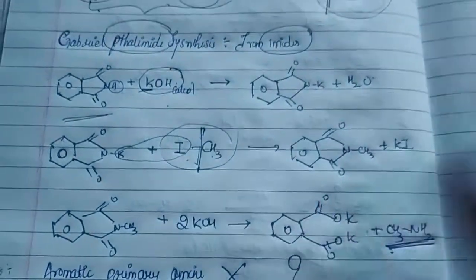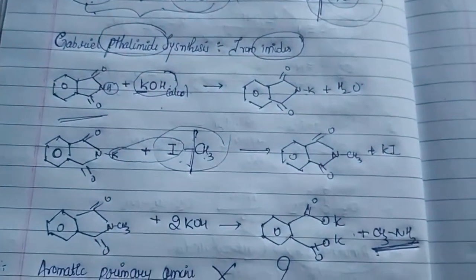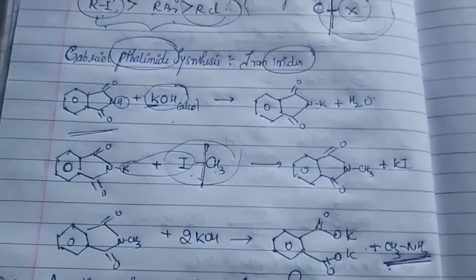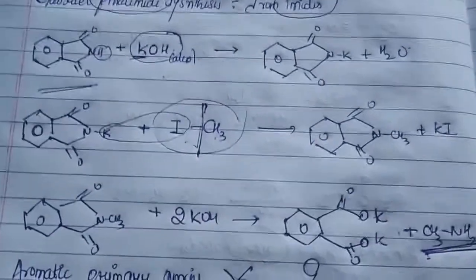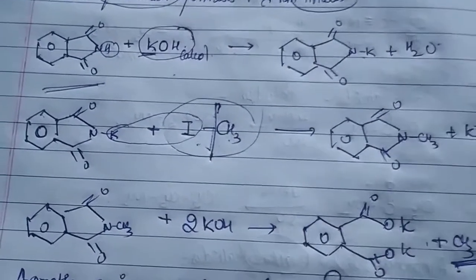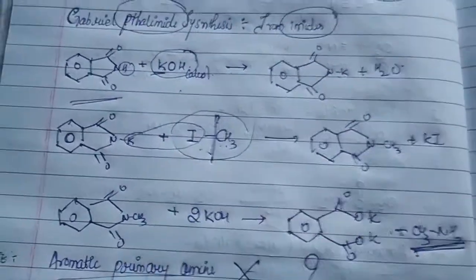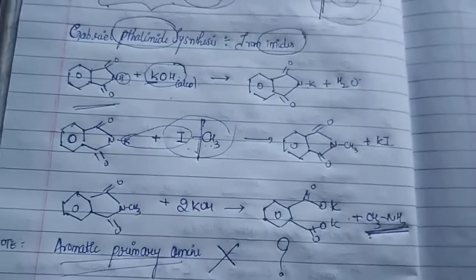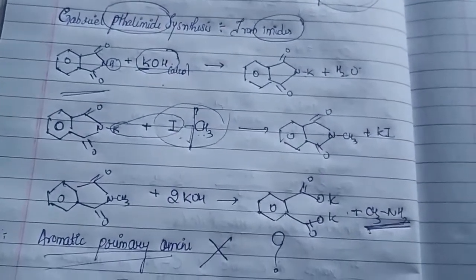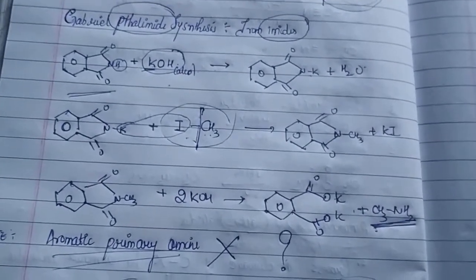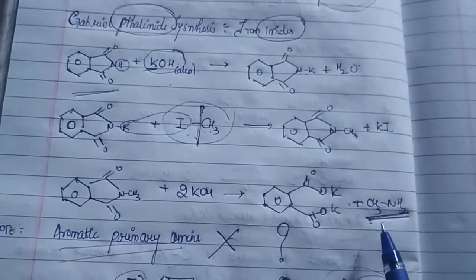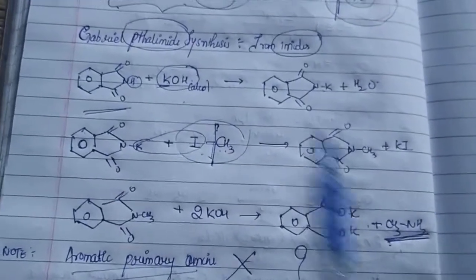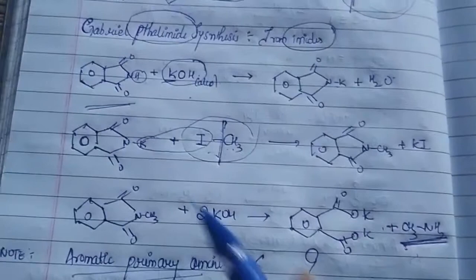That's the thing. Then all remains as it is. You can use any of the ways. Just remember what we have to use: an alcoholic solution of NaOH or KOH and the respective alkyl halides, aliphatic alkyl halides. Okay. So this was about your Gabriel phthalimide synthesis, in which one can prepare primary aliphatic amines from phthalimide.